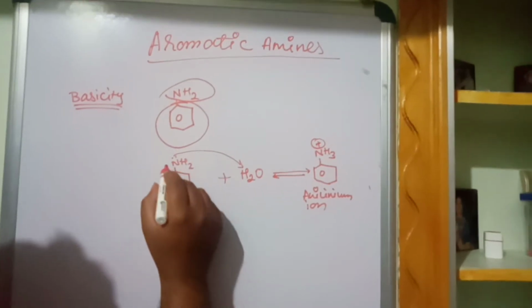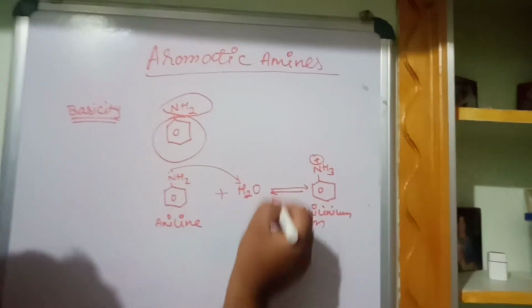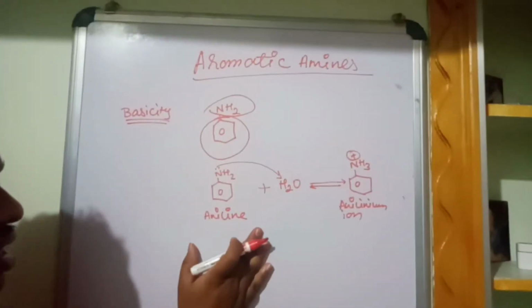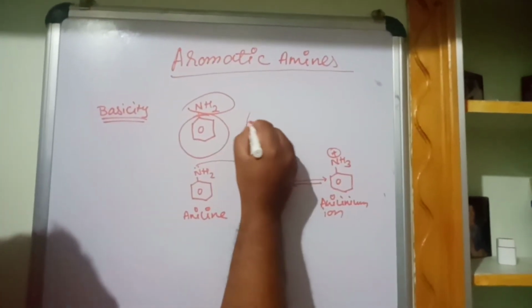Now it accepts the hydrogen as a proton. So a base is a substance, according to the Lowry-Bronsted theory, that accepts a proton.